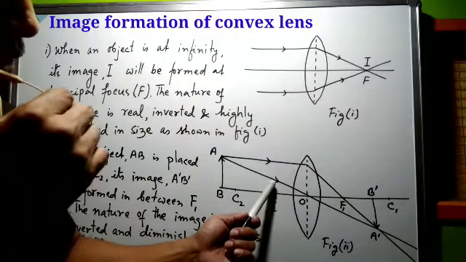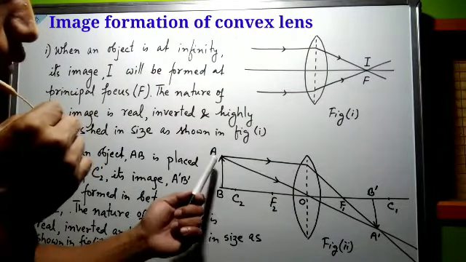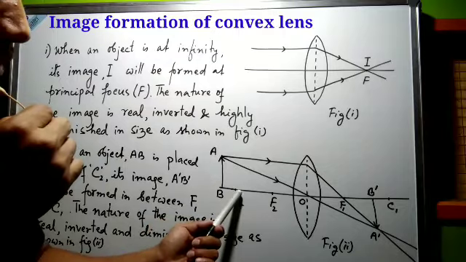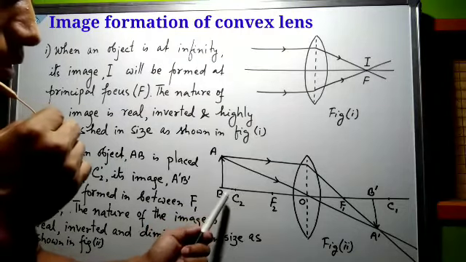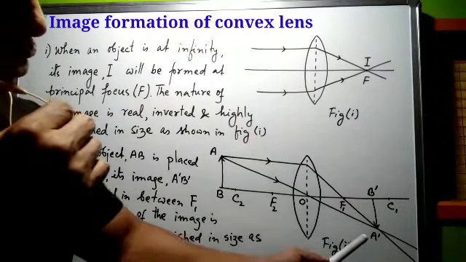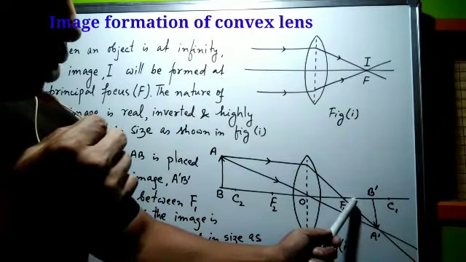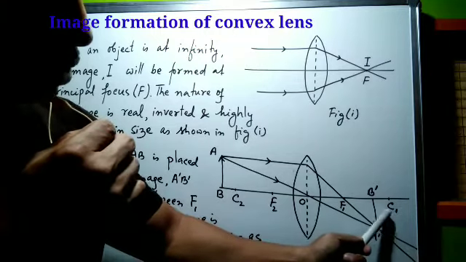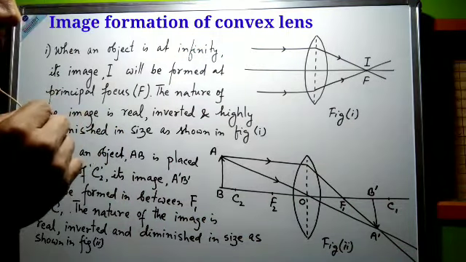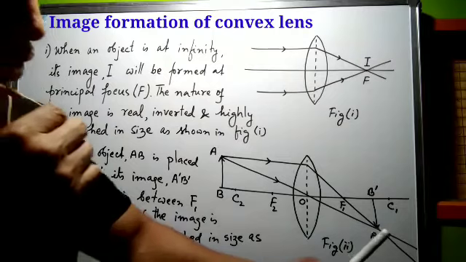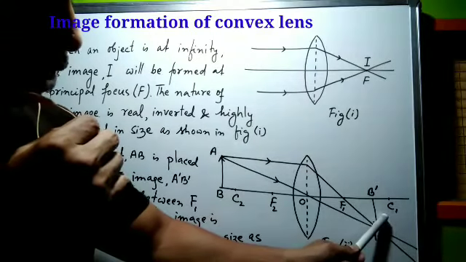So from this figure we can say that when an object AB is placed in front of center of curvature C2, its image A dash B dash will be formed in between focus F1 and center of curvature C1, and the nature of the image is inverted, diminished in size, and